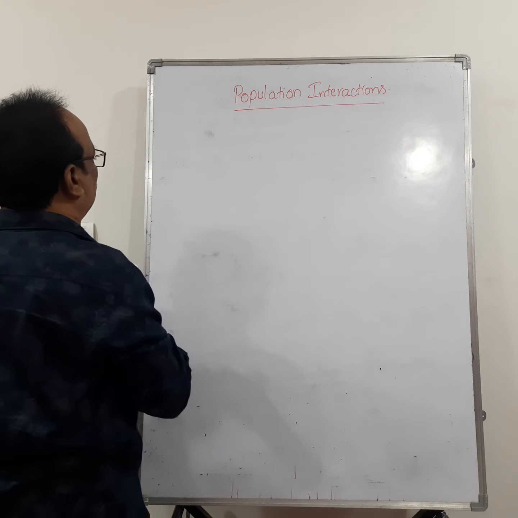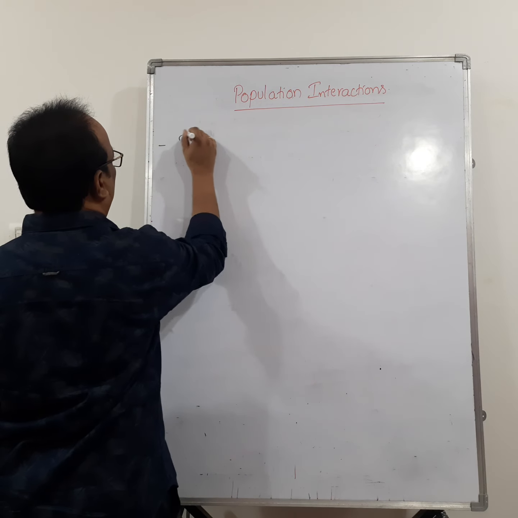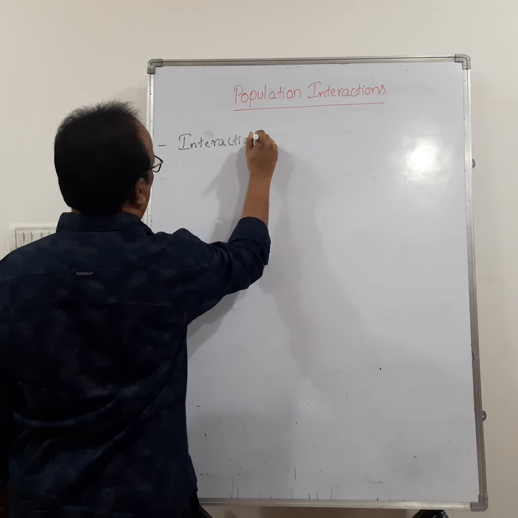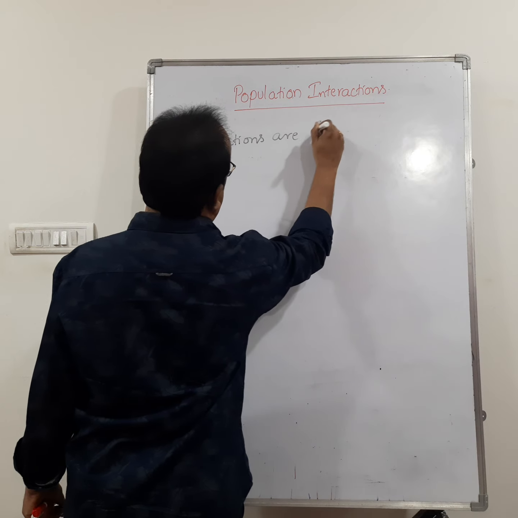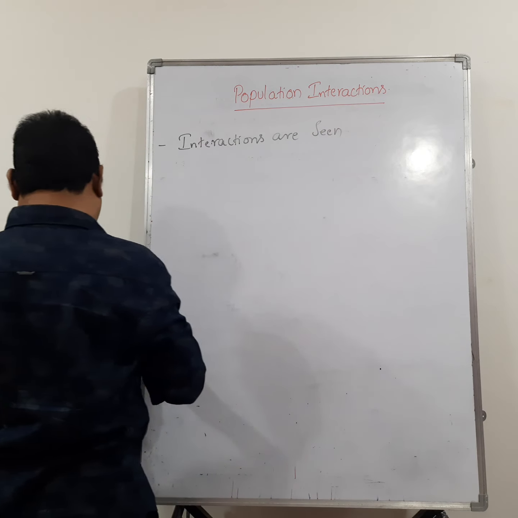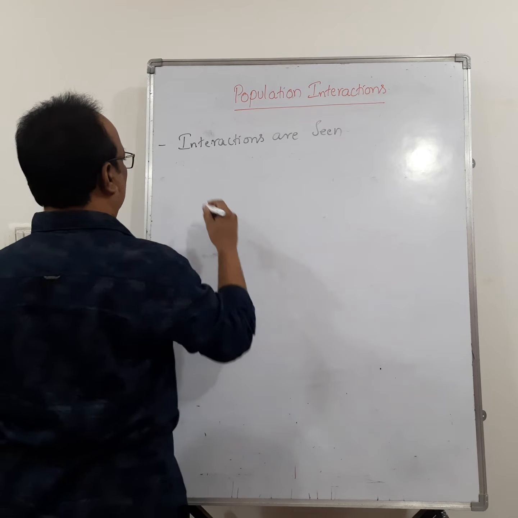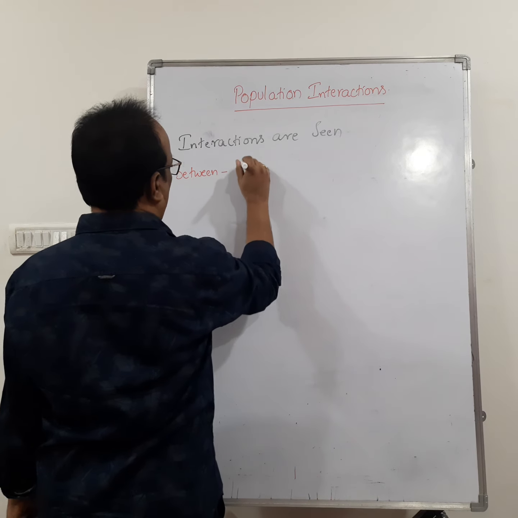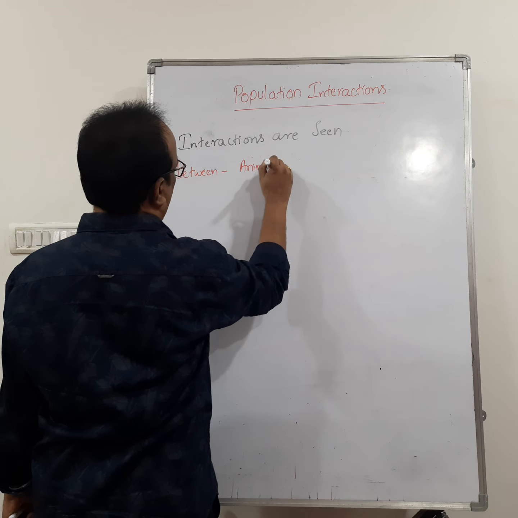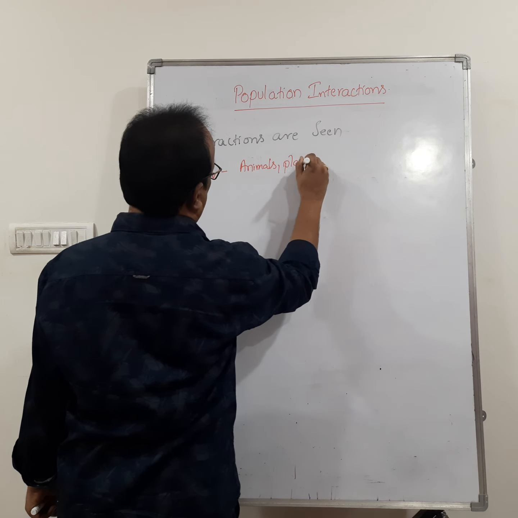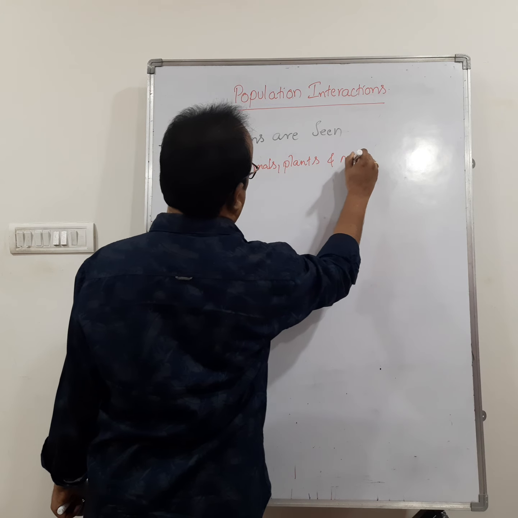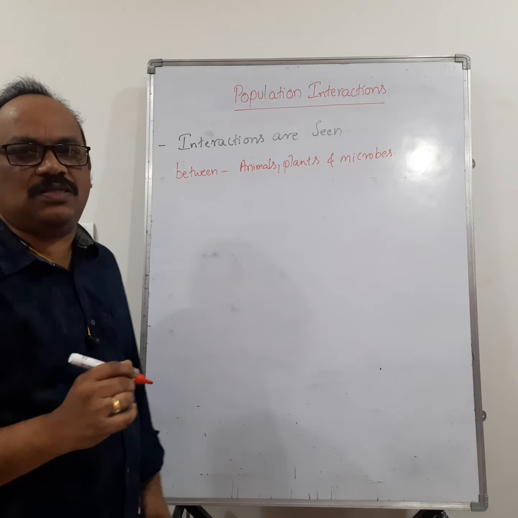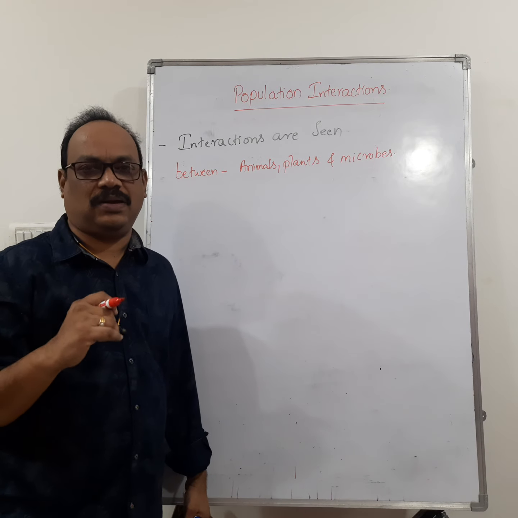So interactions are seen between animals, plants, and microbes.